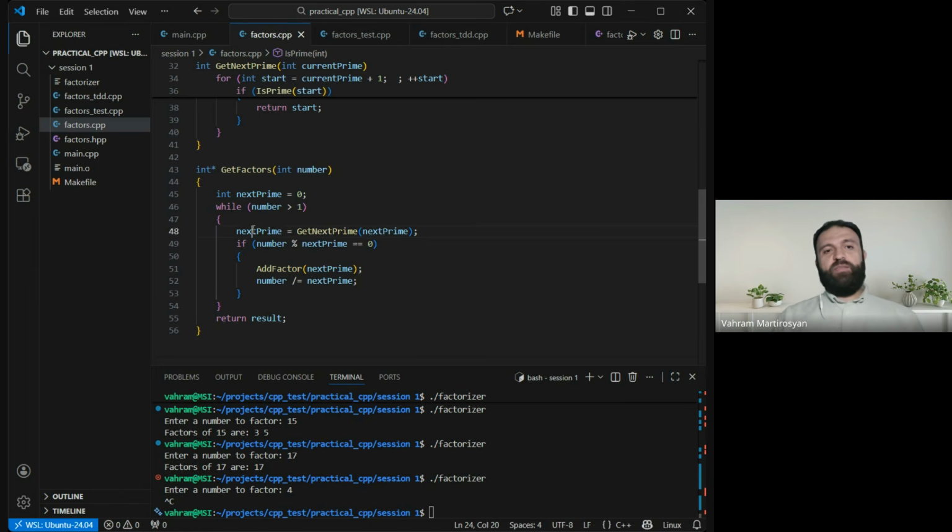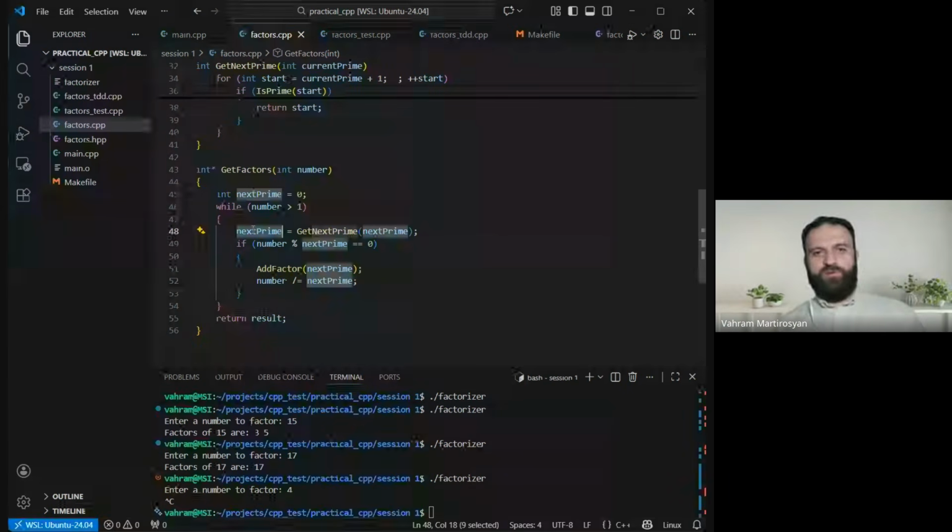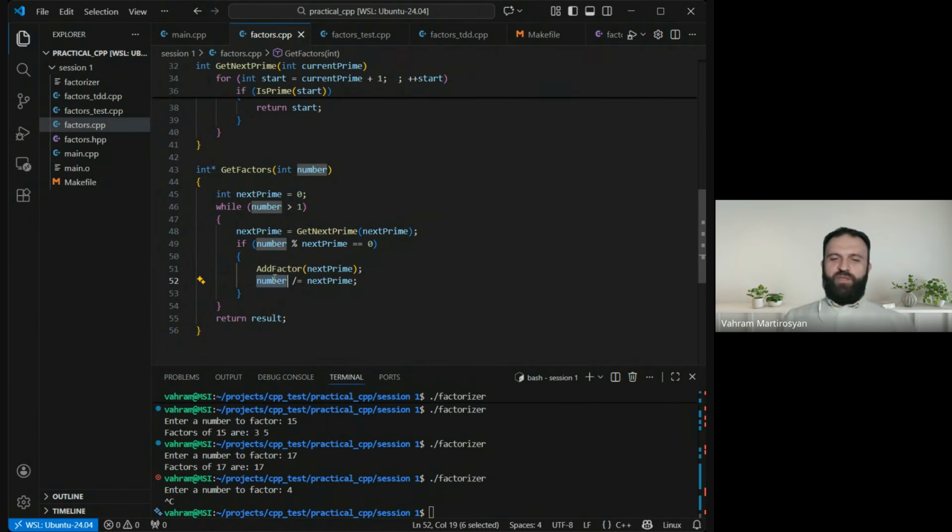Because in reality, the same prime number can be a multiple-times factor, which means when we check this and divide, we can still end up with a number which has the same prime number as a factor again. We miss that point. That's why we get into an endless loop, because we just move to the next one. But 4 cannot be divided by 3, by 4. Well, it can be divided by 4. It's not a prime number, sorry. By 3, by 5, by 7.